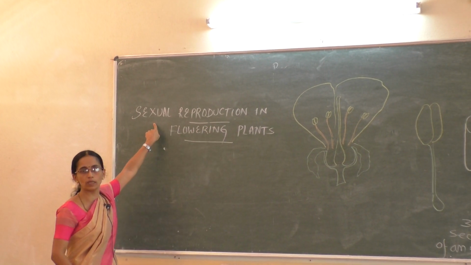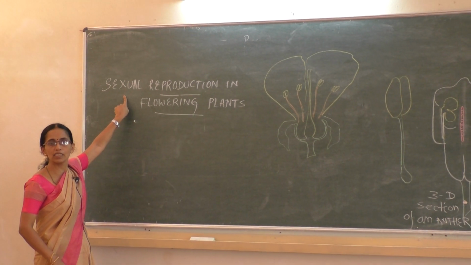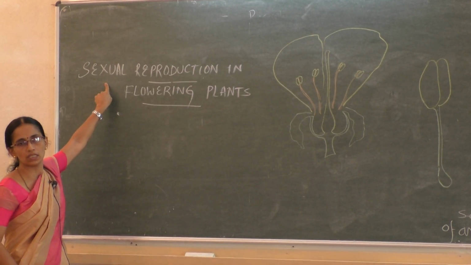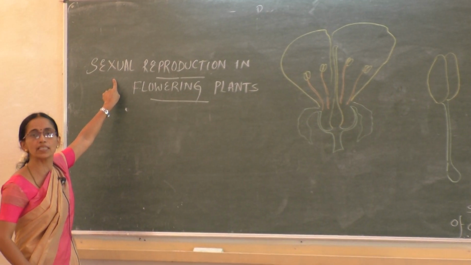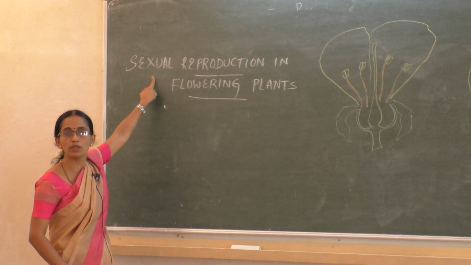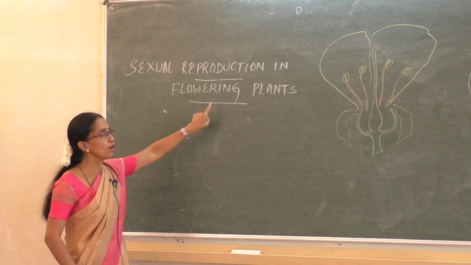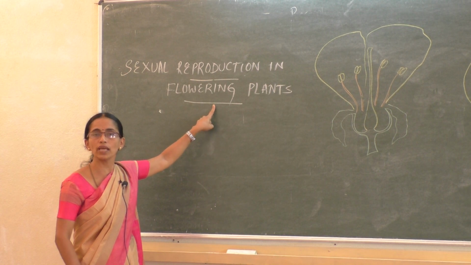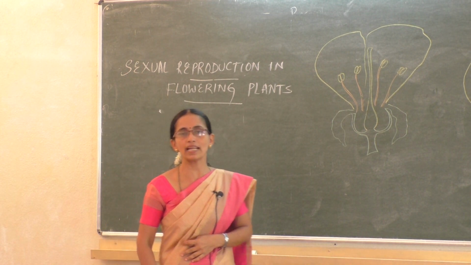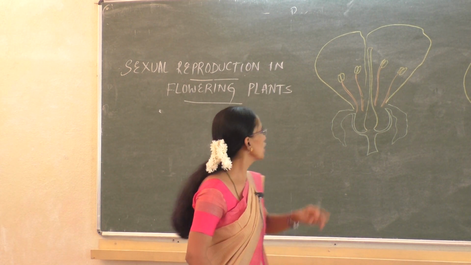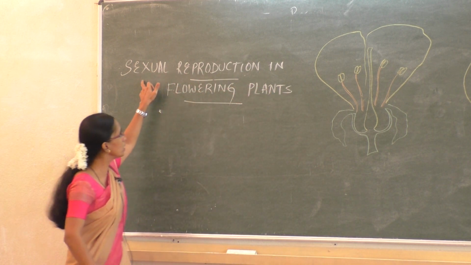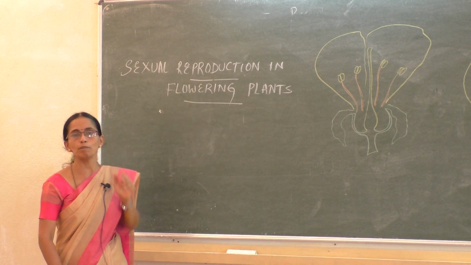What is meant by sexual? Here the process is by the formation of gametes. Gametes later fuse, resulting in the formation of a new individual. Flowering plants refers to angiosperms. So, sexual reproduction in flowering plants.